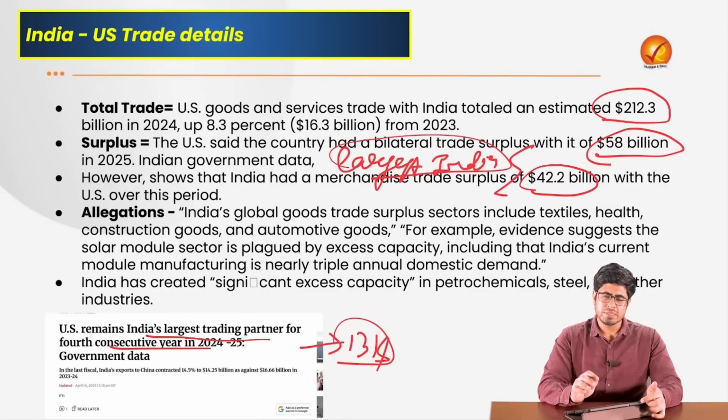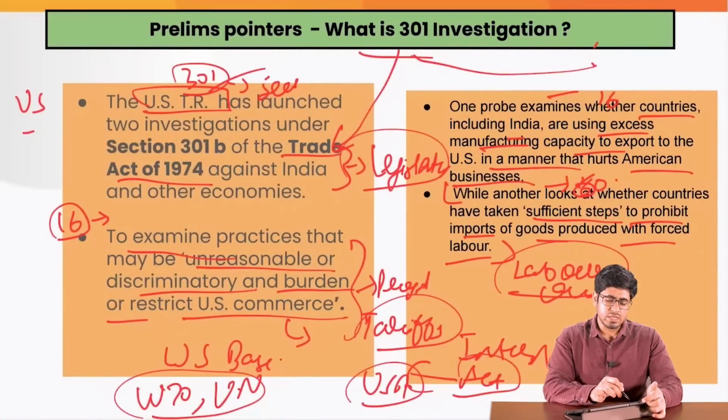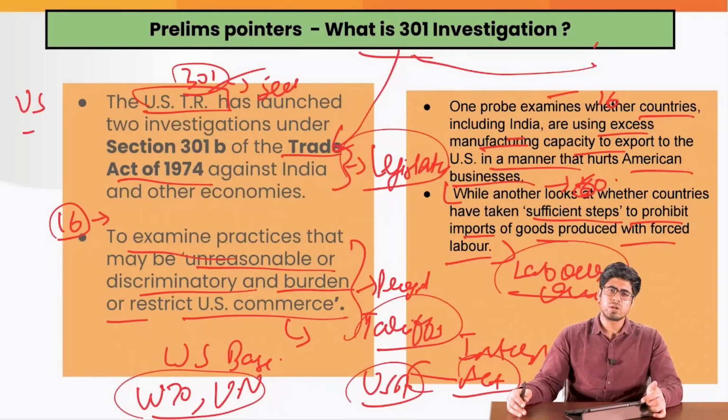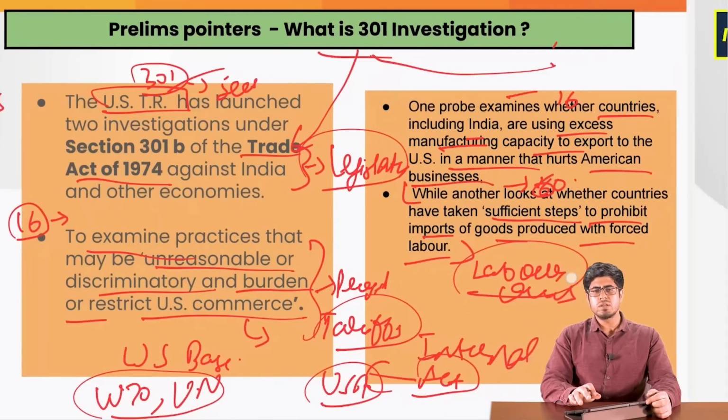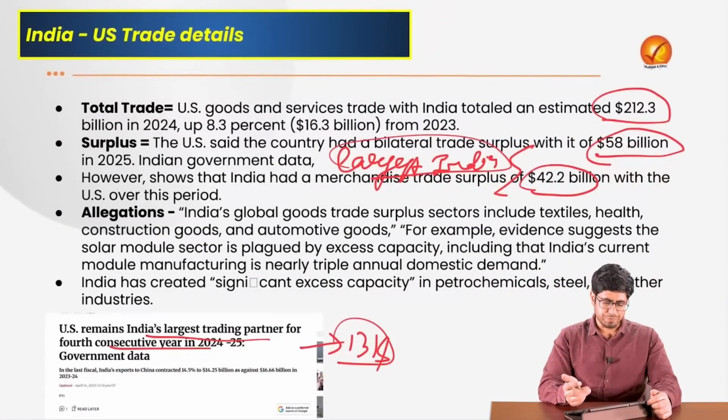And that is what precisely is plaguing the USA. That is something that they are not liking. That is why they want their USTR to investigate if India is using any other means to use its excessive capacity to dump these products into the USA, or whether it is manufacturing these products using forced labor or not. That is what they are trying to investigate, and if these investigations are found true, they might even impose more tariffs on countries like India.